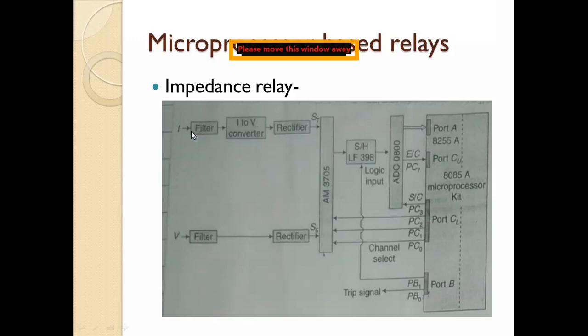This is the multiplexer block, which we have seen. Similarly, the voltage quantity is again given to the filter, then rectified and given to the multiplexer or mux.